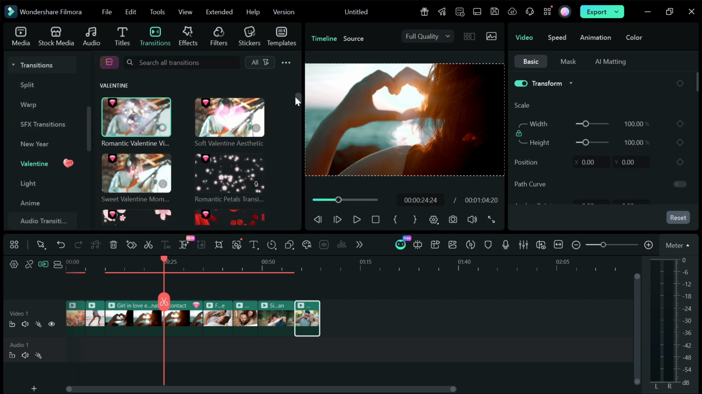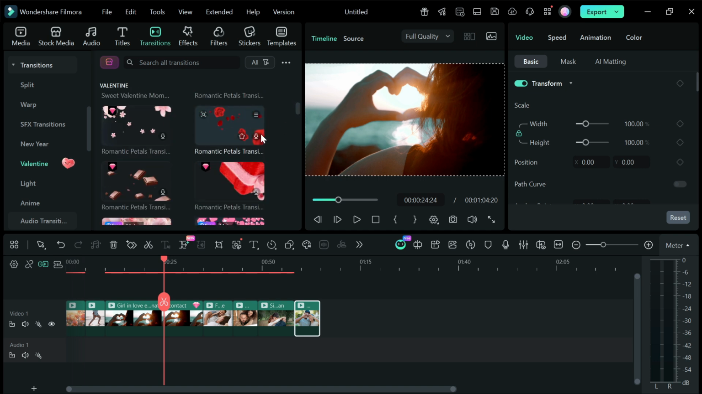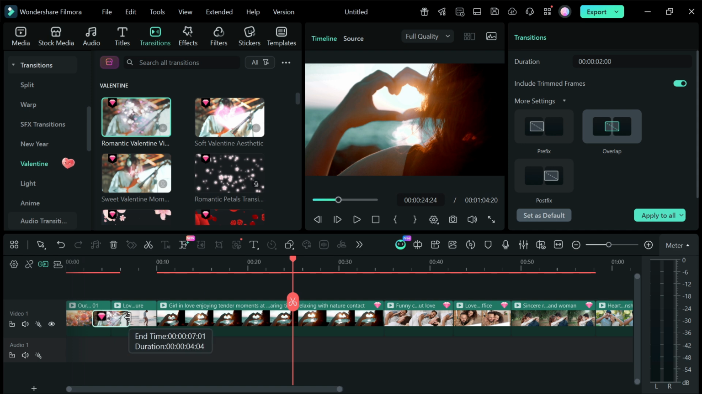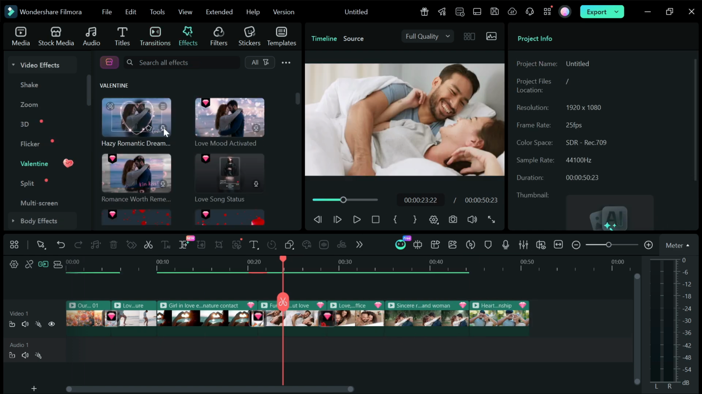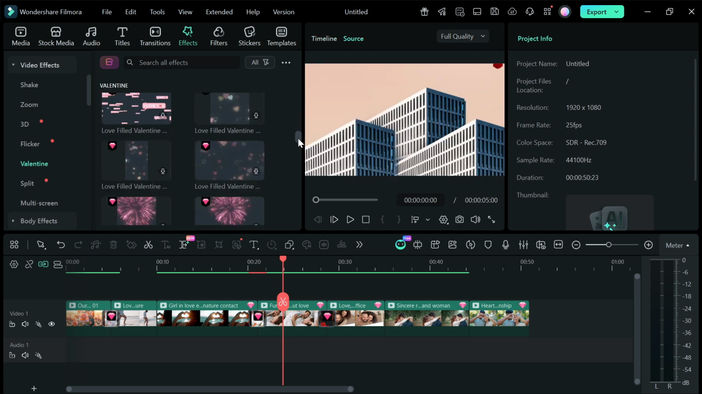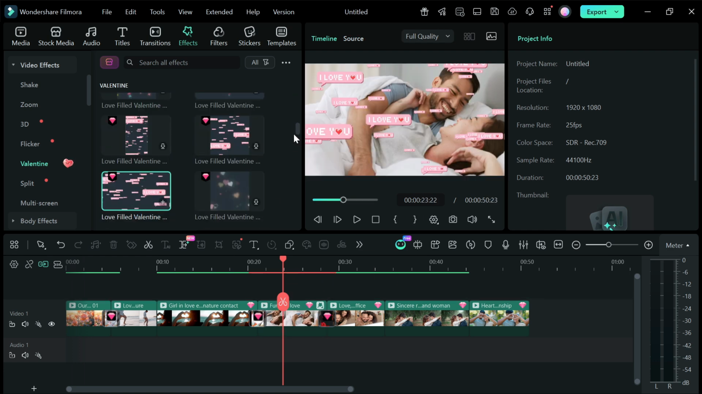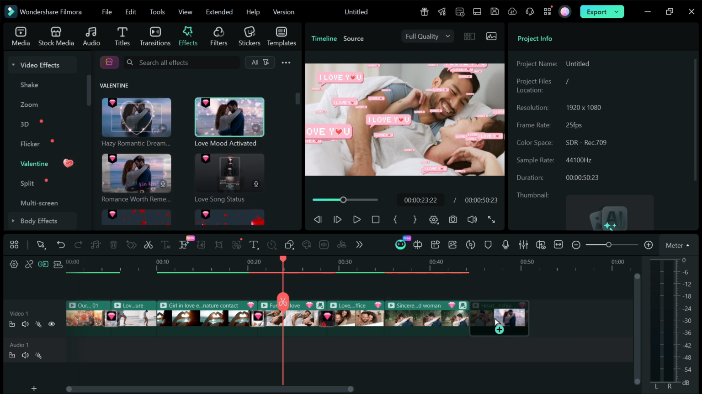Start by adding Valentine-themed transitions between your clips to create smooth and emotional flow. Drag a transition between two clips and adjust its duration so it doesn't feel too fast or distracting. Next, add romantic visual effects such as light leaks, soft glows, or warm overlays. These effects help enhance the emotional tone of the video.